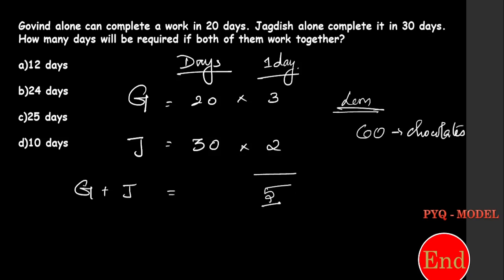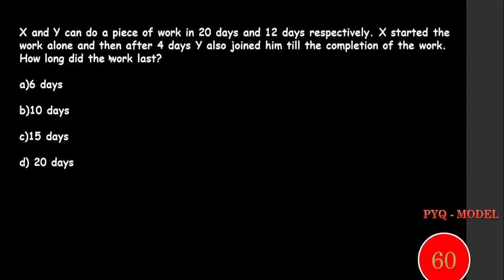So how many days does it take? In one day, they can complete 5 chocolates. Totally, we need to complete 60 chocolates. So 60 divided by 5 is 12. So it takes 12 days to complete the entire job. 12 is the right answer. Clear? Next question. Complete this first.